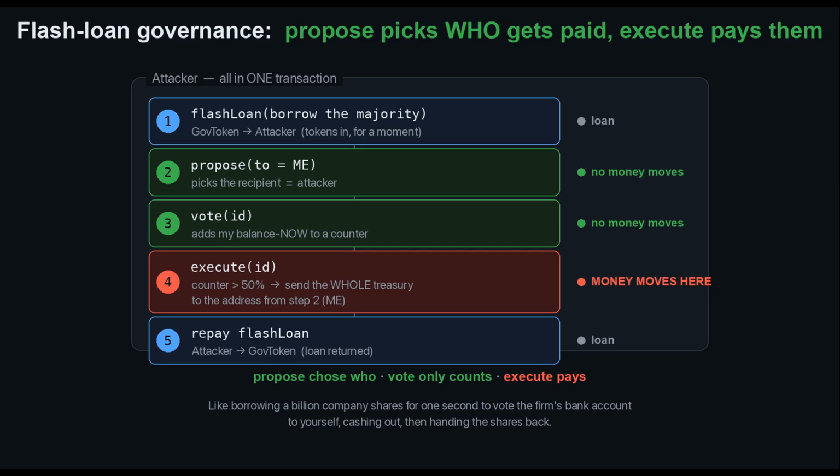Step 5. Repay the loan. So propose chose who gets paid, vote only rigged the counter, and execute did the paying. 3 separate steps that just look like one.